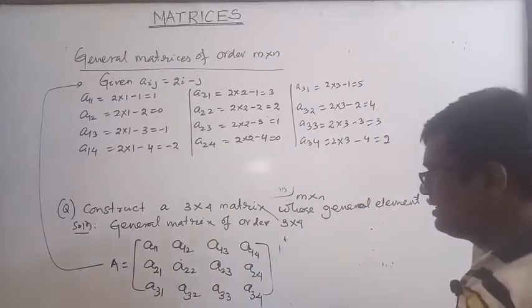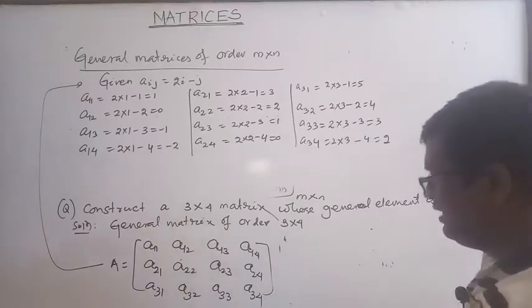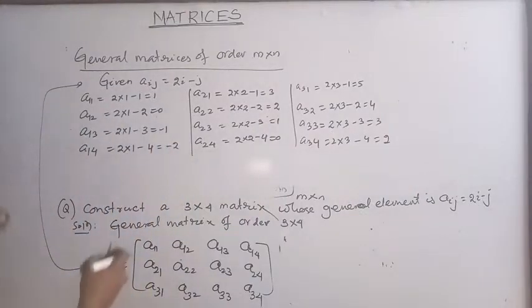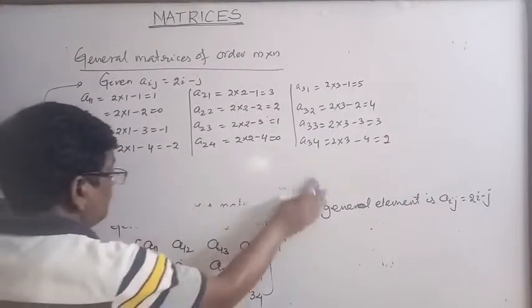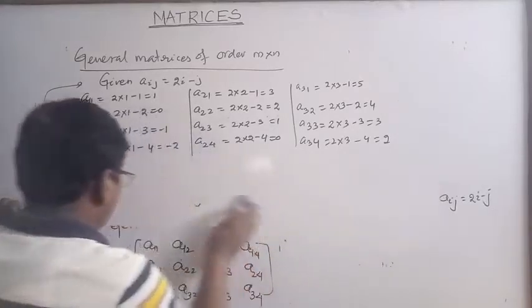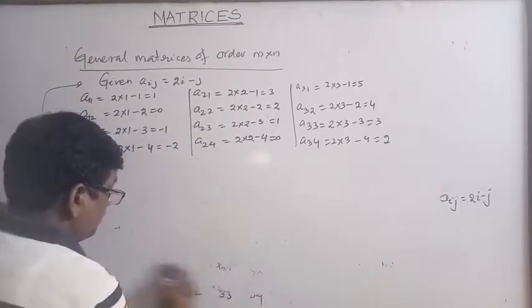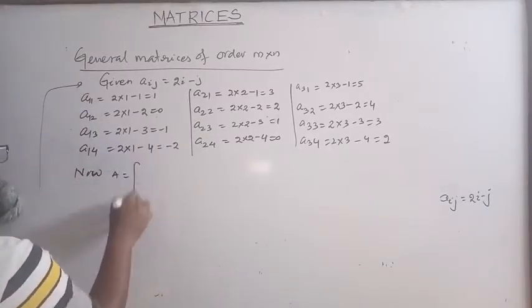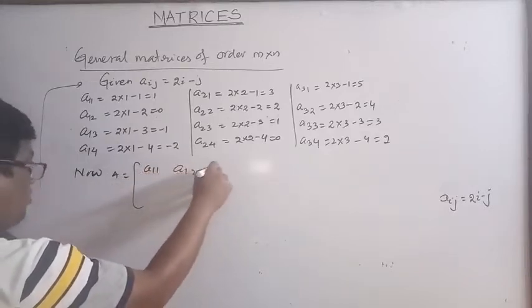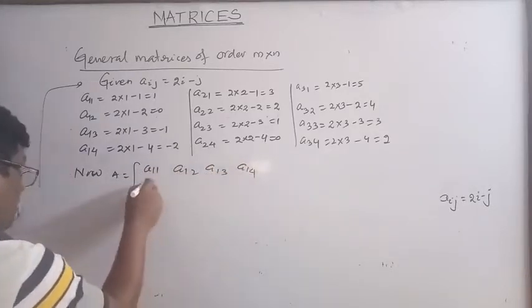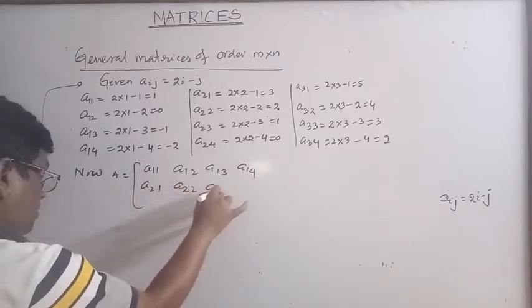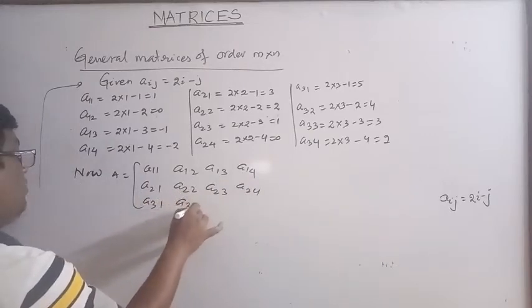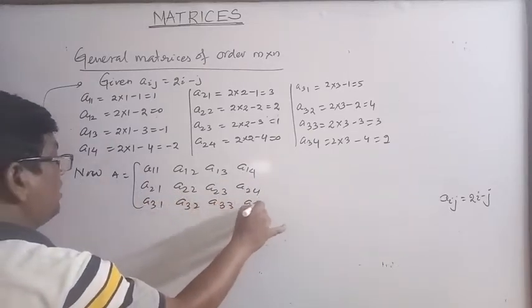Now the matrix A is: A equal to A11, A12, A13, A14, A21, A22, A23, A24, A31, A32, A33, A34.